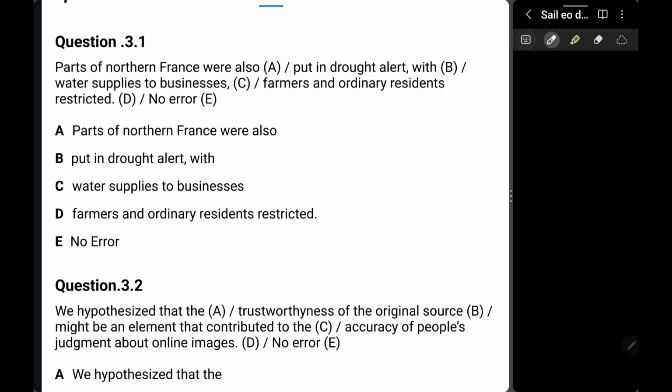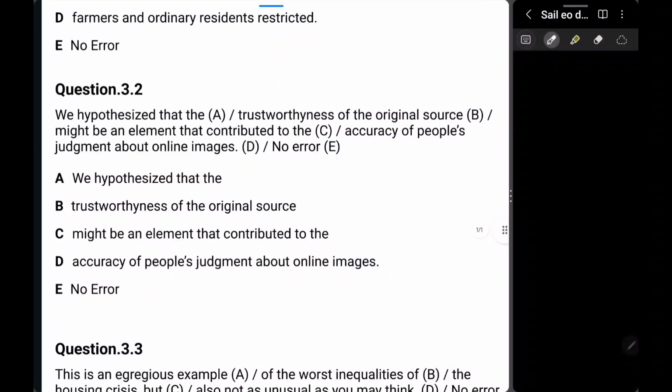You cannot put anything inside a drought alert. It's an event that is happening. You can tell about the drought, or you can put on an alert. Hence, this put in drought alert is a wrong phrase. So B is wrong over here. Coming to question number 2,